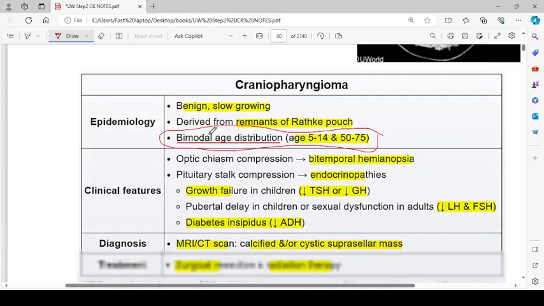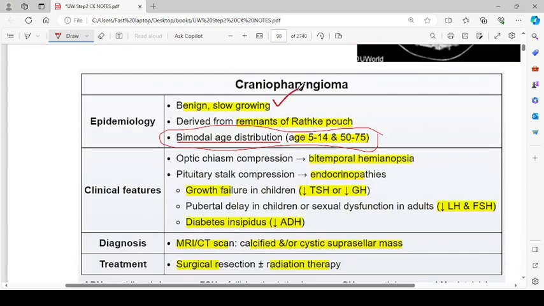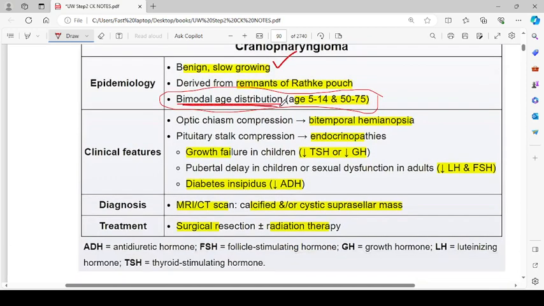Then we have craniopharyngioma epidemiology. It is benign and slow growing, derived from remnants of Rathke's pouch. There is a bimodal age distribution, like initially it is pediatric, 5 to 14 years of age, and then it is also seen in the elderly population from 50 to 75 years of age.